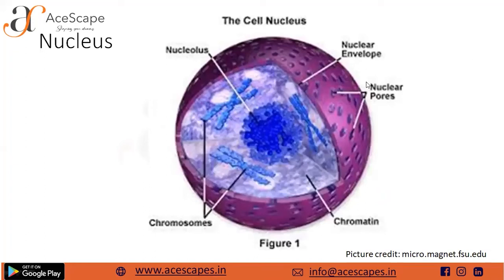In the nucleus, here we see it is a double membrane enclosed organelle. It has a nuclear envelope, it has pores also, and inside the nucleus is a nucleolus as well. In this there is a cavity, and in this cavity around the nucleolus are present the chromosomes, which are the actual genetic material, packed inside the cells.